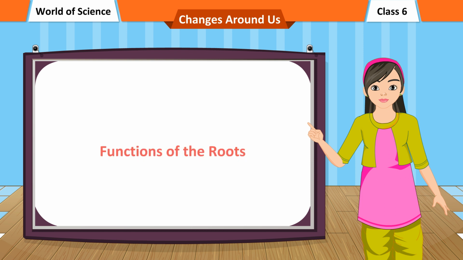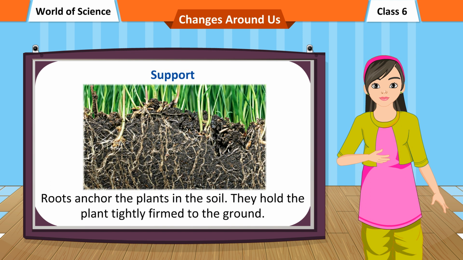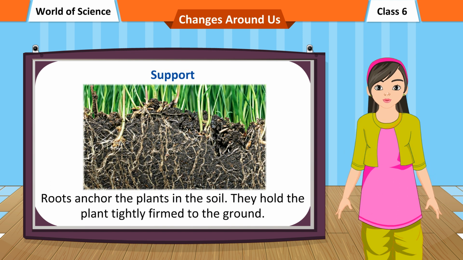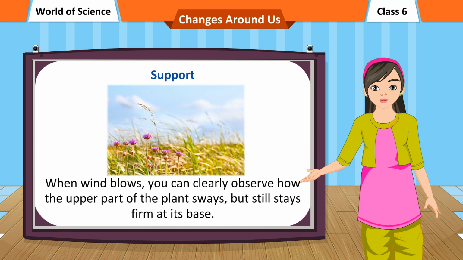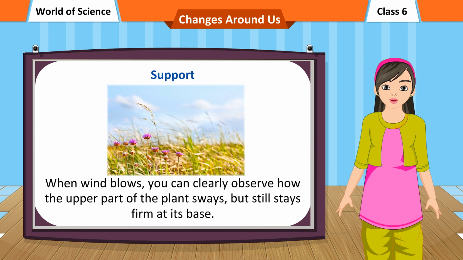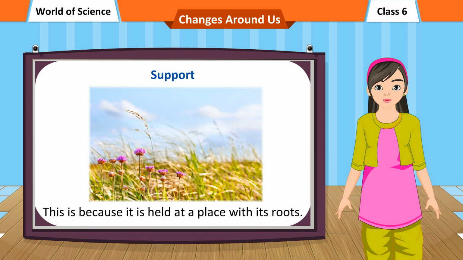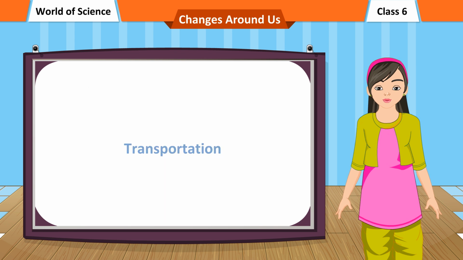Functions of the roots. Support. Roots anchor the plants in the soil. They hold the plant tightly firm to the ground. When wind blows, you can clearly observe how the upper part of the plant sways, but still stays firm at its base. This is because it is held in place by its roots.